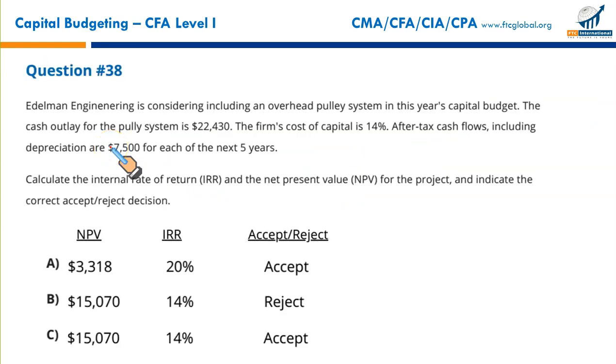All right, here we go. Again, a computational one. Edelman Engineering is considering including an overhead pulley system in this year's capital budget. The cash outflow for the pulley system is 22,430. That's your initial outflow. The firm's cost of capital is 14%, used for discounting. The after-tax cash flows, including depreciation, are 7,500.